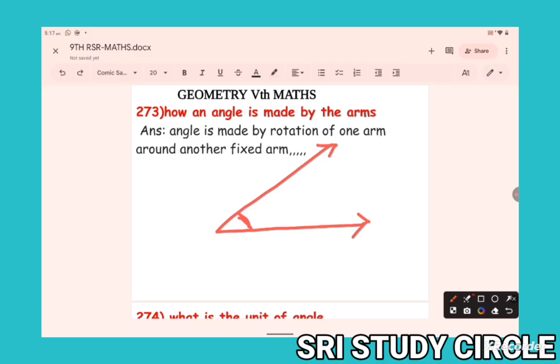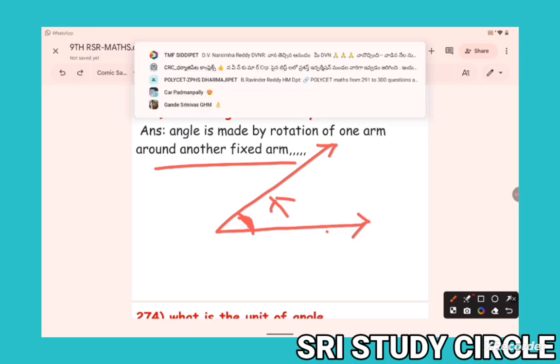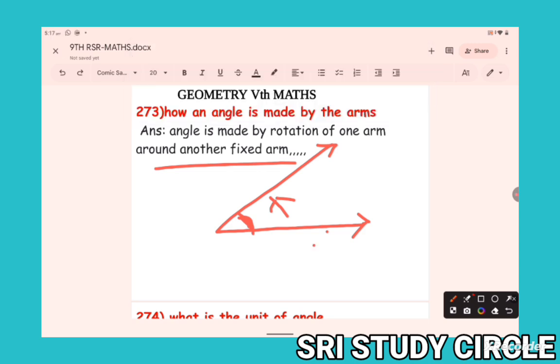Rotation of one arm around another fixed arm. So fixed, rotating. Here it rotates in this direction. Here this is known as the angle. Okay. Initial ray, terminal ray.